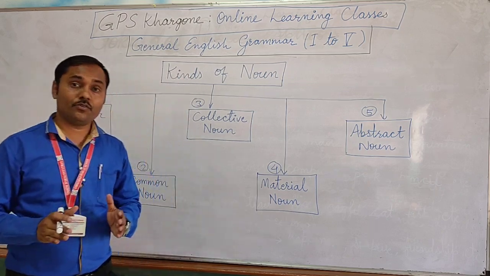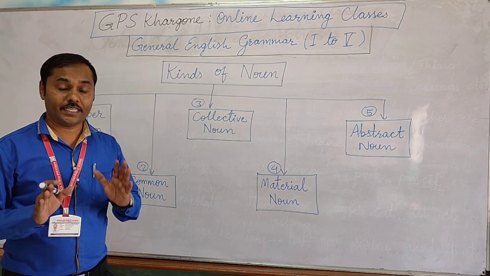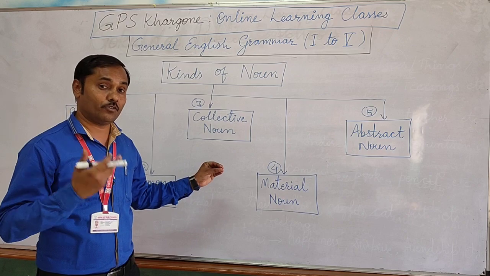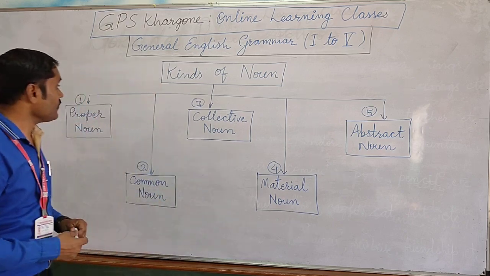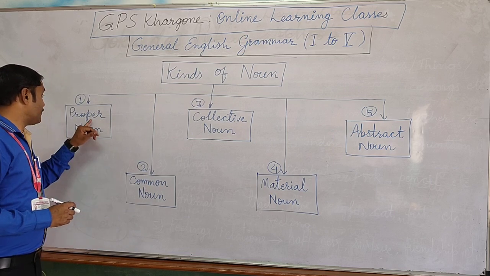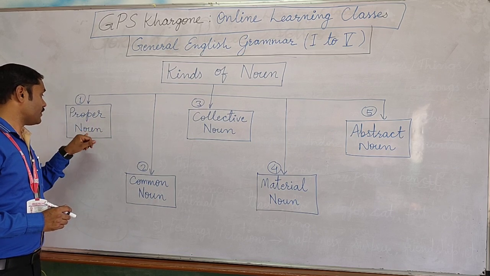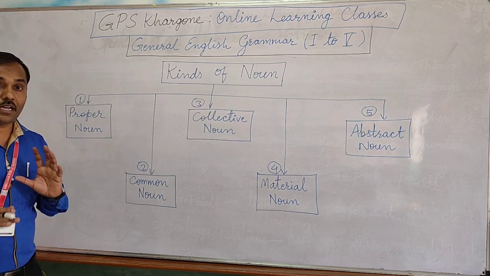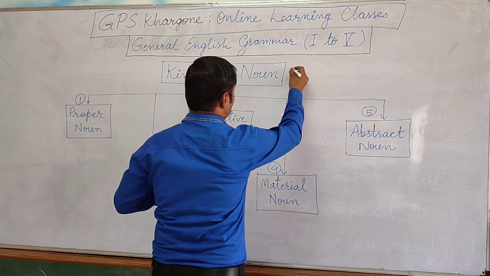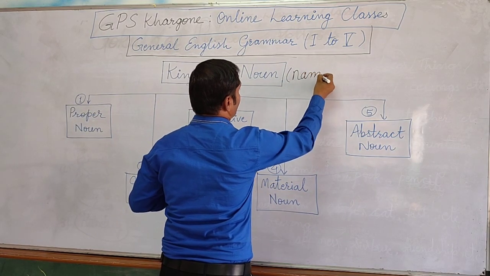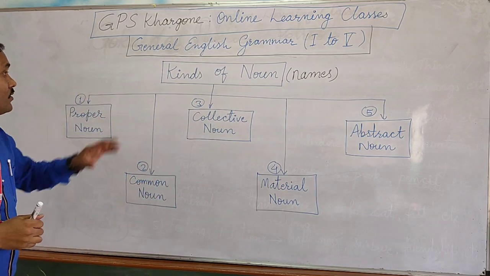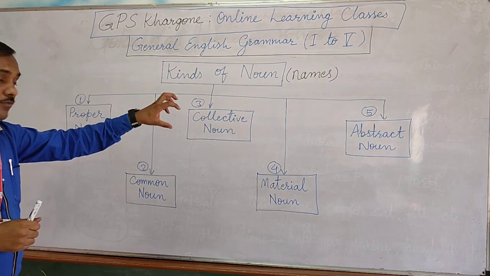So watch this video many times and take the help of your elders to understand what I am trying to explain to you. Now there are five kinds of noun. The first kind of noun is a proper noun. What is noun? Noun is a naming word, or I should write in the bracket, these are names only. So what is the first type of names?